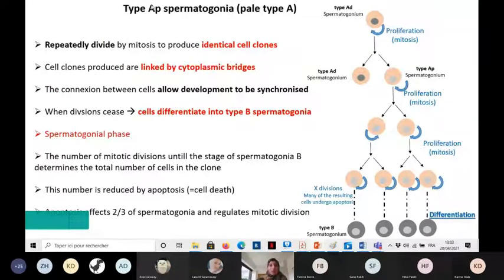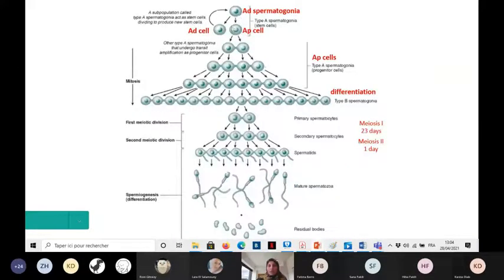So as I said, the type AP spermatogonia repeatedly divide by mitosis to produce identical clones. Here we have the AD, it gave two cells, one AD and one AP, and the AP cells will divide by mitosis to give identical cells. Yani all those cells are AP cells identical to this one, the first one. Here also we have the same representation.